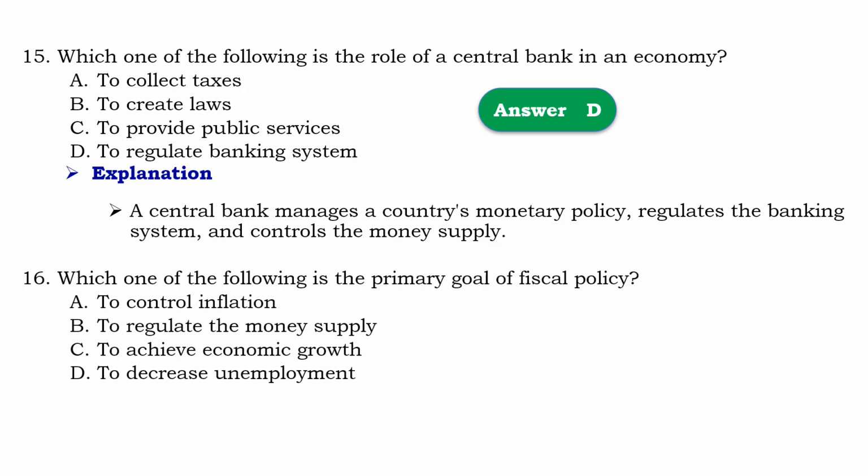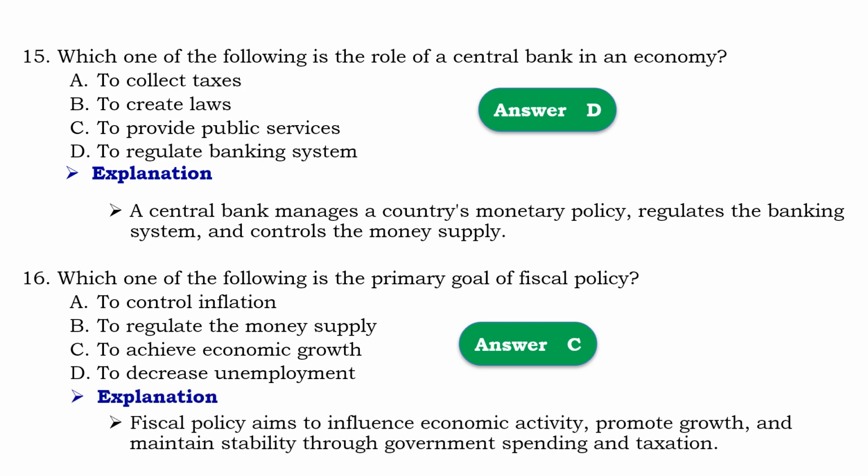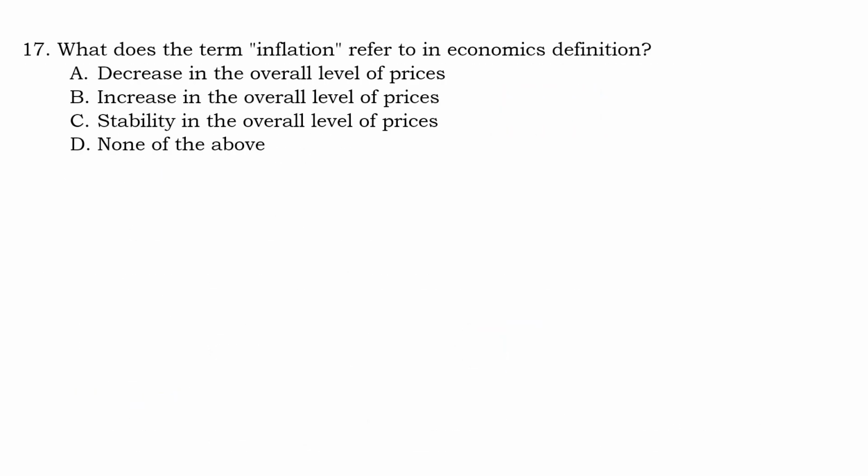Question number 60. Which of the following is primary goal of fiscal policy? ከሚከተሉት ውስጥ የዋነኛው የፋይናንስ ዓላማ የሆነው የትኛው ነው ላል? So that should be C, to achieve economic growth. Means that the fiscal policy aims to influence economic activity, promote growth and maintain stability through government spending and taxation.